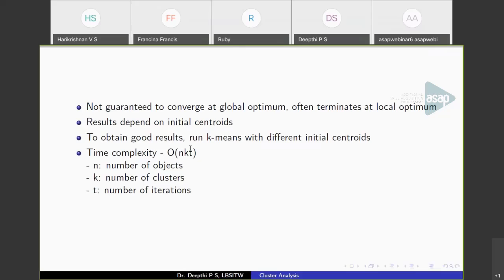Also, the algorithm is not guaranteed to give you an optimal solution. As it begins with initial centroids, the result wholly depends on them. As such, it is not guaranteed to converge to a global optimal solution. It often terminates at a local optimal solution. So that is a drawback of the k-means algorithm. You also have to give the number of clusters as input to the algorithm.